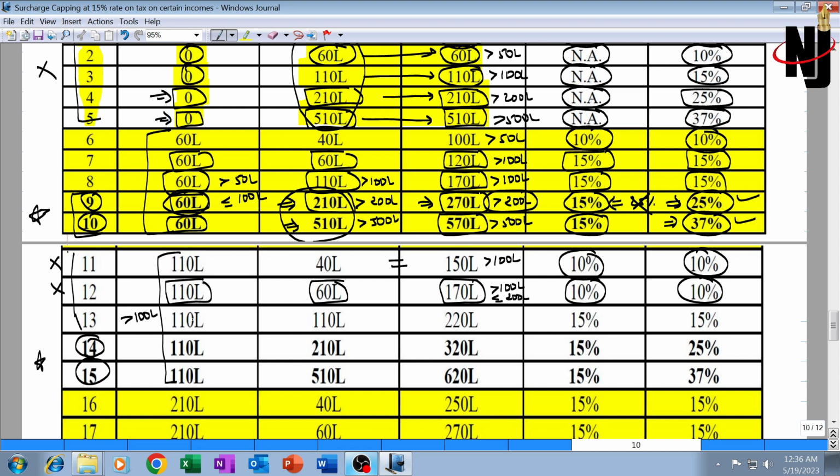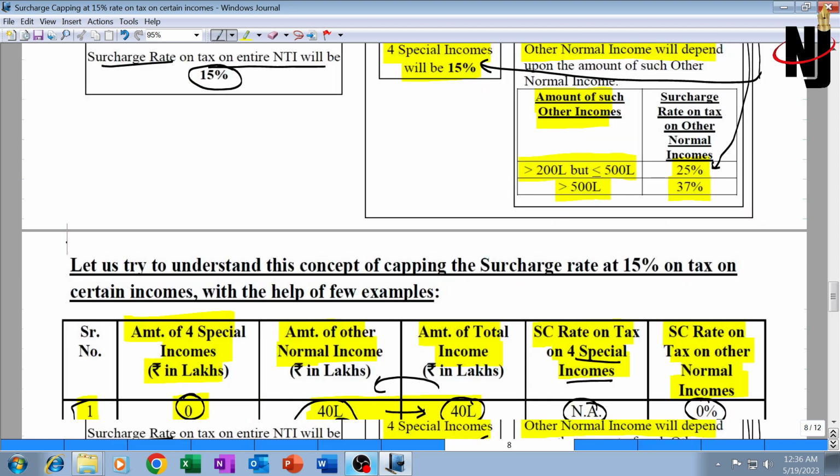Situation number 13, special income is 110, normal income is also 110, total is 220. Now this is exceeding 2 crore but up to 5 crore. It is exceeding 2 crore, surcharge rate ideally should have been 25% on tax on both of them, but this is governed by situation number 6, whereby total income is greater than 2 crore but other income is up to 2 crore.